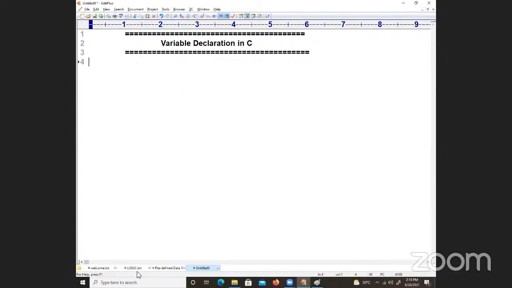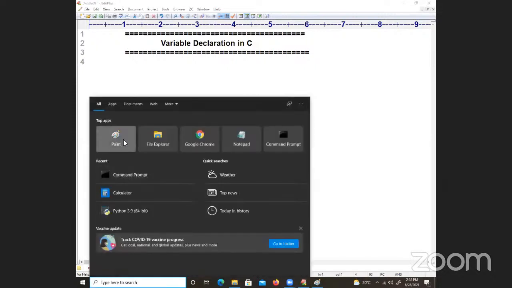So last class we already saw some discussion in the classroom, like data types. What is the purpose of data types? Can you tell me, all of you, what is the purpose of data types? Yes, allocating the memory space. Allocating the memory space.